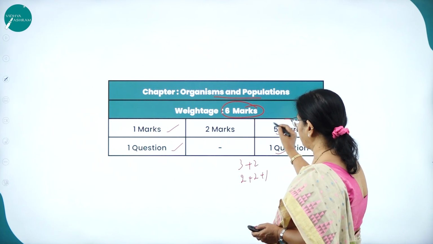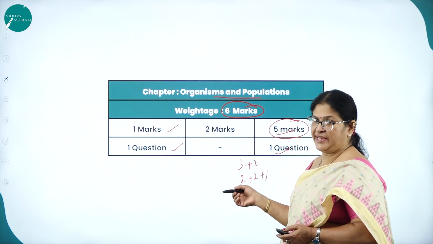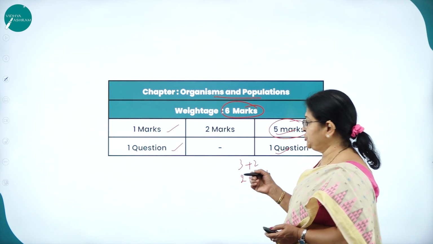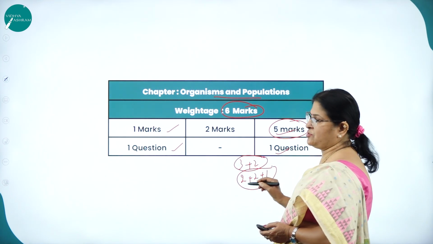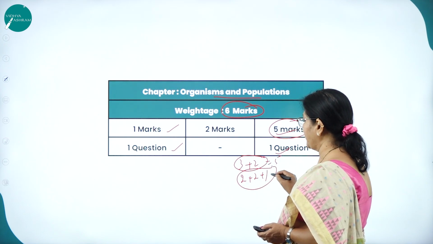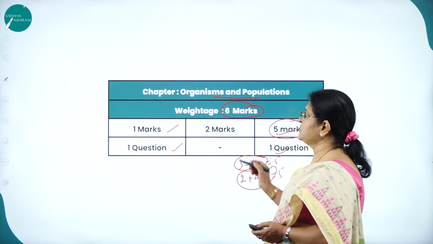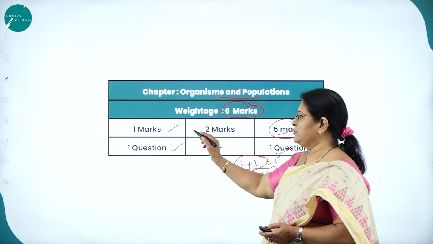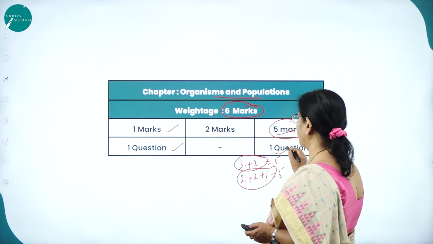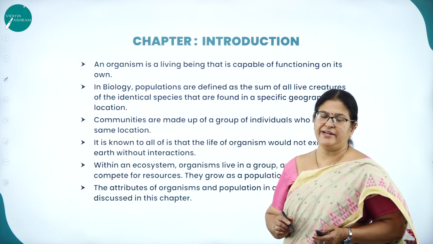Whatever questions appear from 5 marker questions, that is from part D, may it be section 1 or section 2, sometimes we get split questions for 5 marker questions, that is 3 plus 2, or 2 plus 2 plus 1, that is 5 marks, right? That is the total weightage of marks for this particular chapter, 6 marks: 1 marker question, 1 question, and 5 marker question, 1 question. Moving on to the chapter introduction.